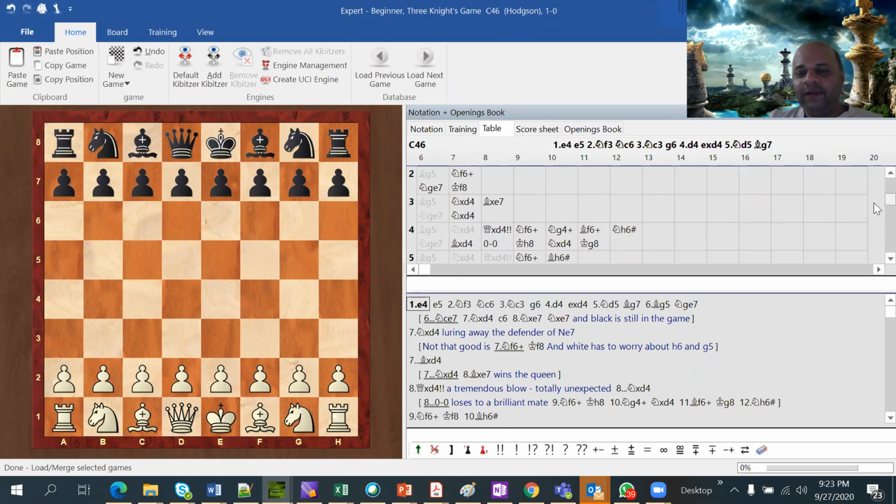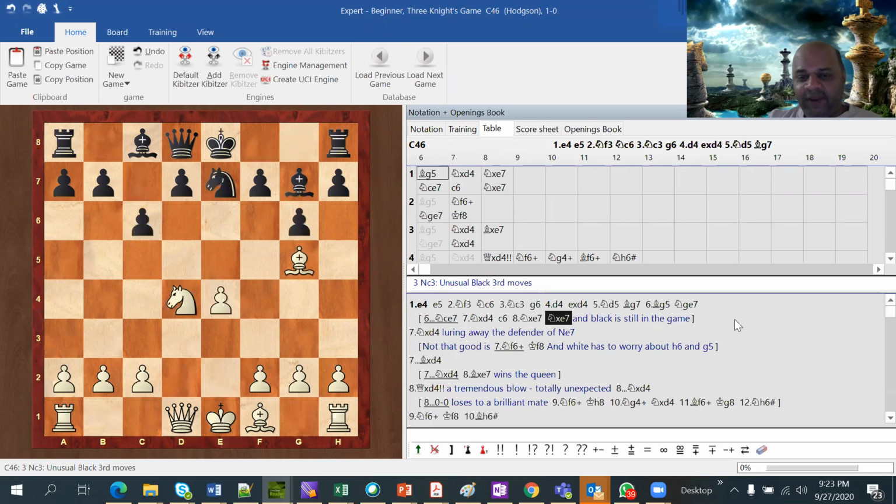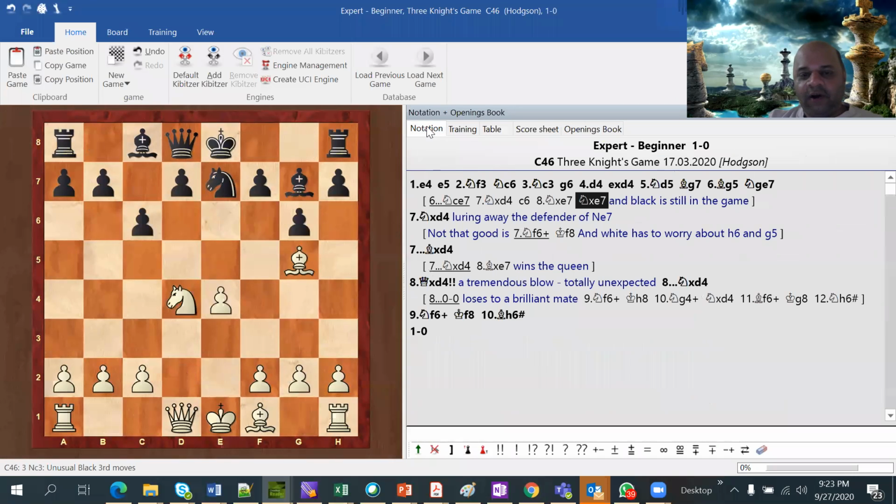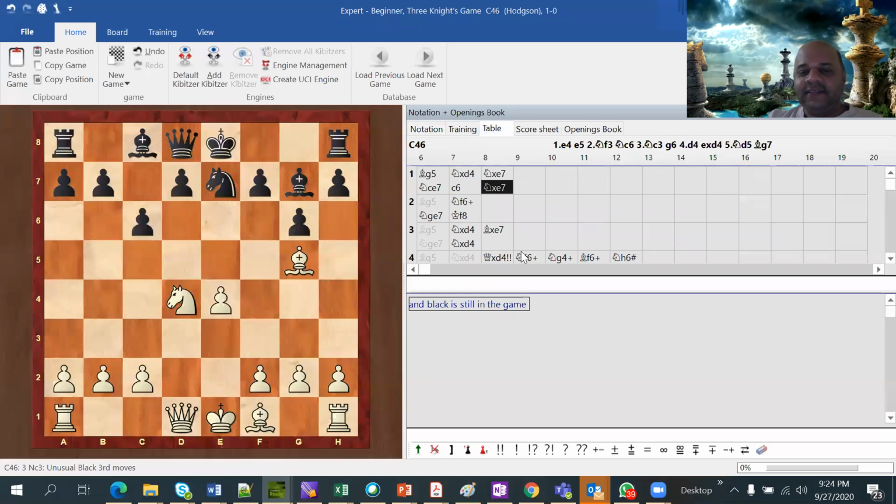Essentially, whatever you can see in this bottom frame, or rather this notation with variations given in brackets, the same thing can be represented as a table like this. Exactly the same thing. So there is a one-to-one mapping. It is just a way of presenting.